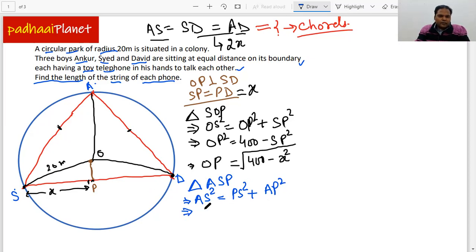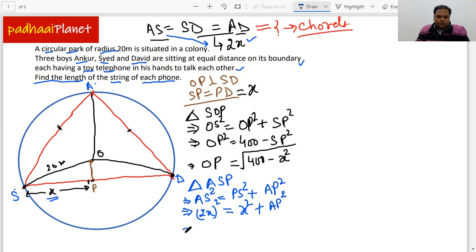So AS can be written as 2x whole square, because this is what we had assumed, that AS is basically 2x. PS is this, so we can simply write x square, and AP we will keep as is, right?